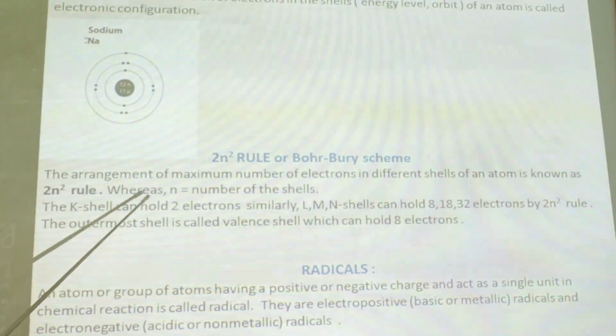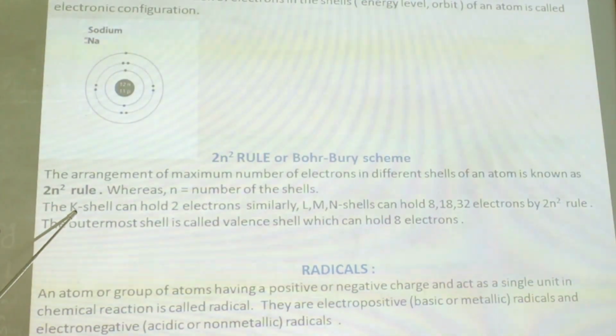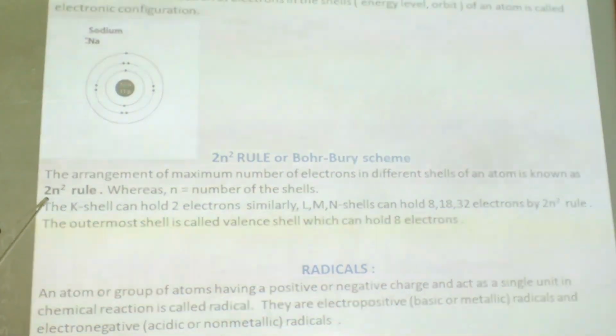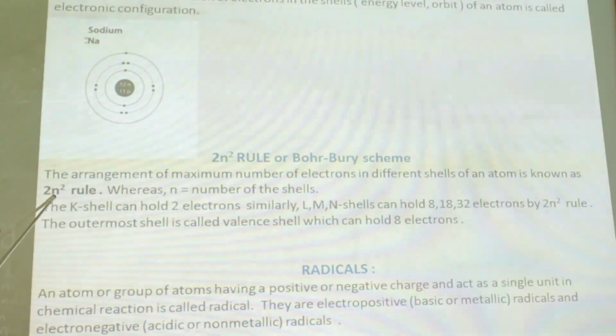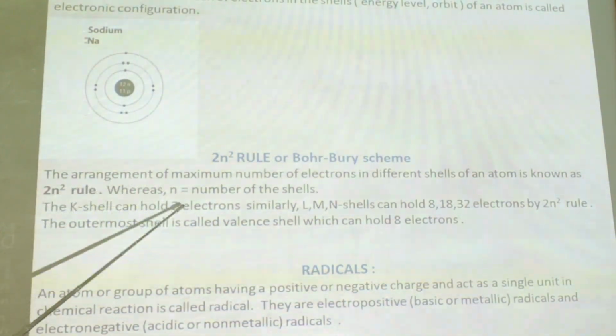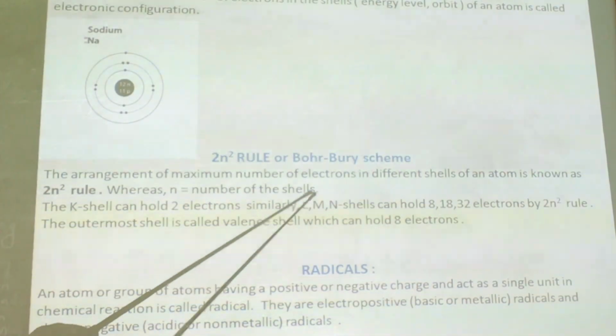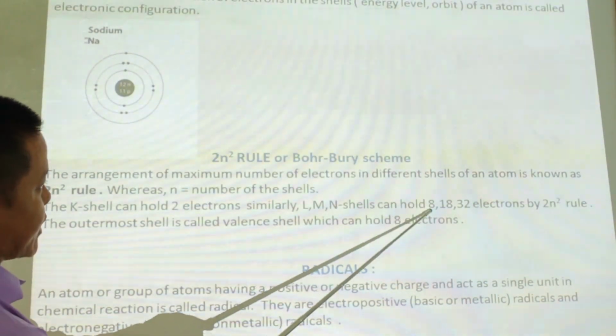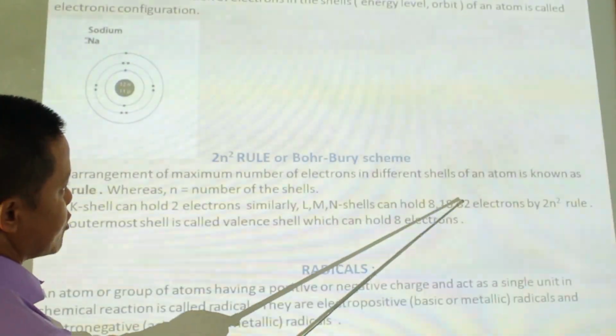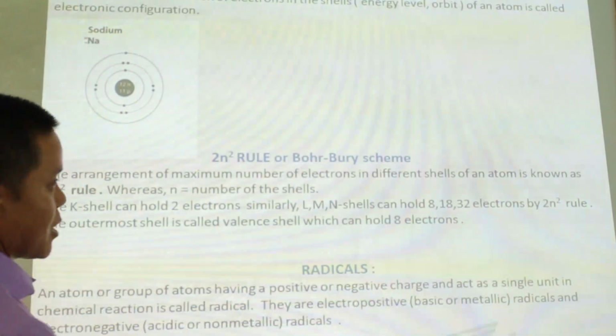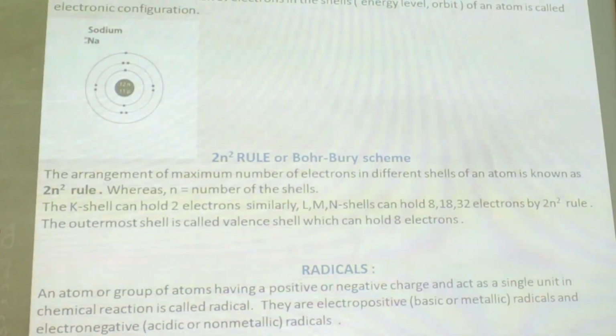So K shell can hold 2 electrons, that means K is the first shell. According to this formula, 2 into 1 square, 1 square means 1, and 1 into 2 is 2 electrons. Similarly, L, M, and N shells can hold electrons by the 2n square rule.